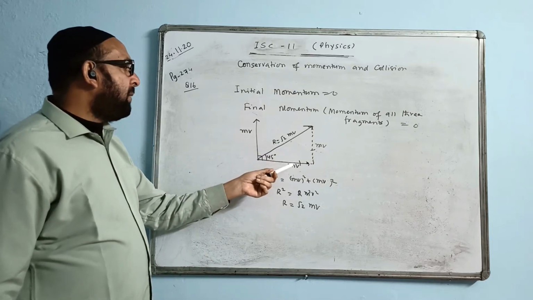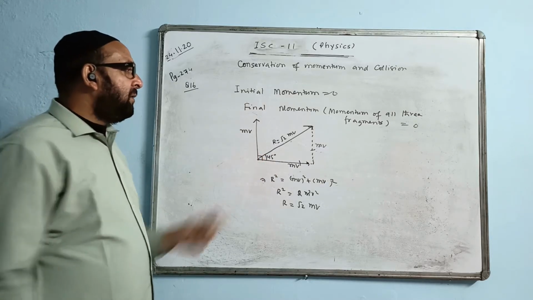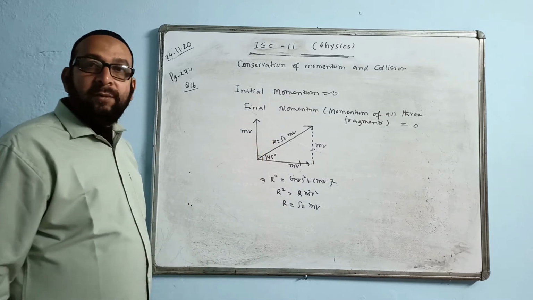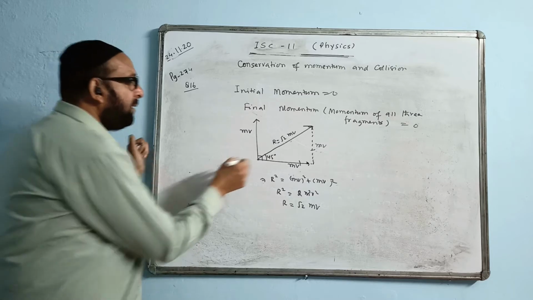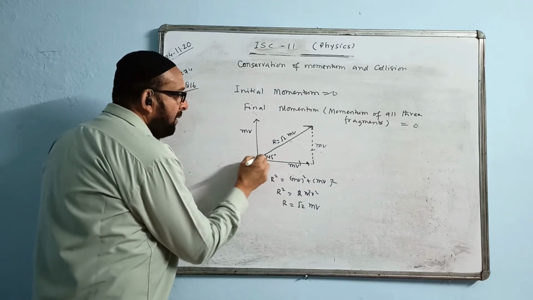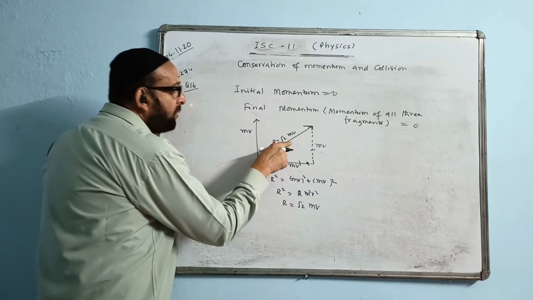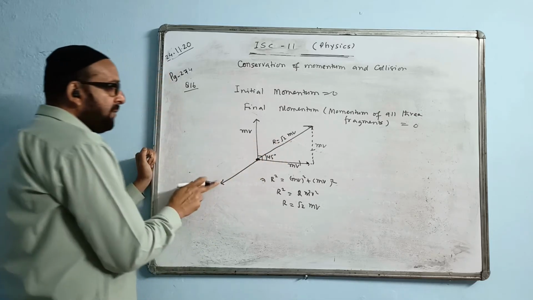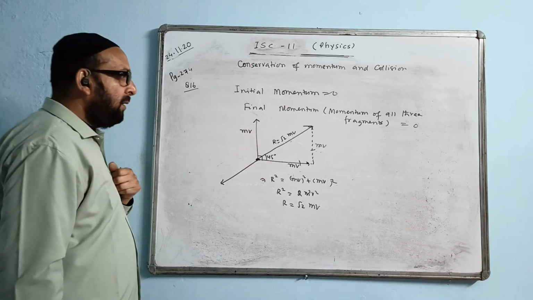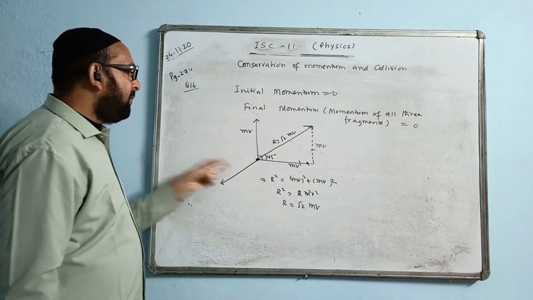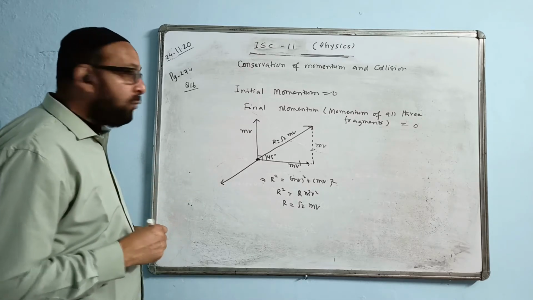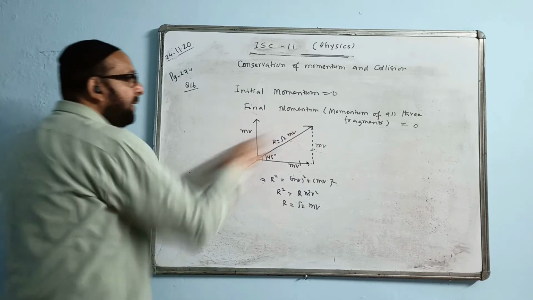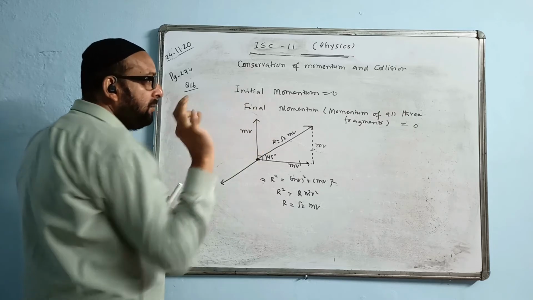We are combining these two and getting the resultant here. This resultant we must make zero. How can we make the resultant zero? The third fragment must act exactly in the direction opposite to this, and the magnitude must be equal to this. The third fragment's direction must be like this, and it must be equal in value. This must be equal and opposite. Then the net momentum will become zero.